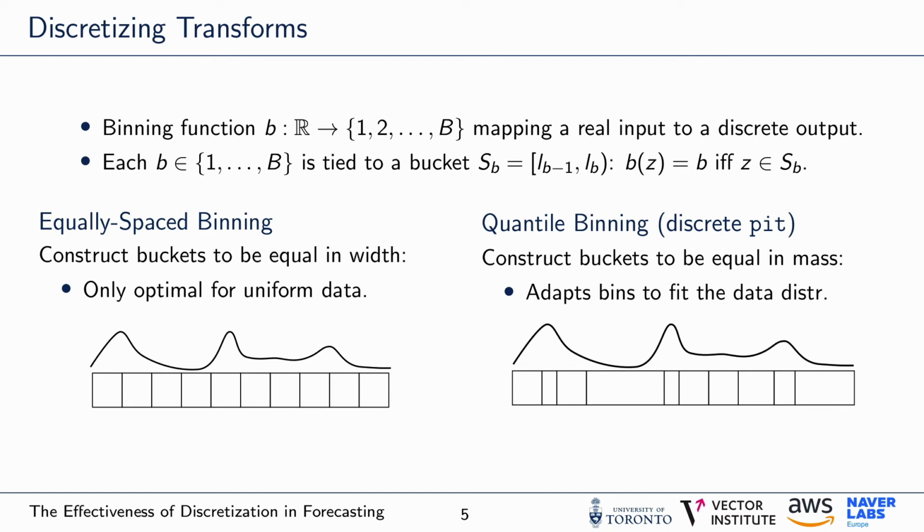The second, more sophisticated approach is quantile binning, which adapts the bins to fit the data distribution and therefore constructs buckets which are equal in weight or mass. This can be done by evaluating the quantile function of z at equally spaced quantile levels, which then returns the quantile-based bin edges. Comparing the plot on the bottom right to the plot on the bottom left, we can see that the data density is reflected in the bin edges, with high-density regions, like the 3 pronounced peaks, being mapped to fine-grained bins, and low-density regions, like the valleys after the first and the last peak, being assigned to wider bins.